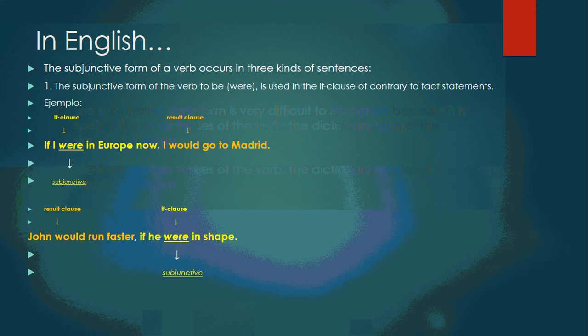In English, the subjunctive form of a verb occurs in three kinds of sentences. The subjunctive form of the verb to be, were, is used in the if clause of contrary-to-fact statements. Por ejemplo, if I were in Europe now, I would go to Madrid. John will run faster if he were in shape. And those were is the subjunctive in English.